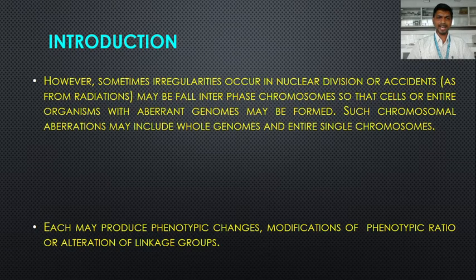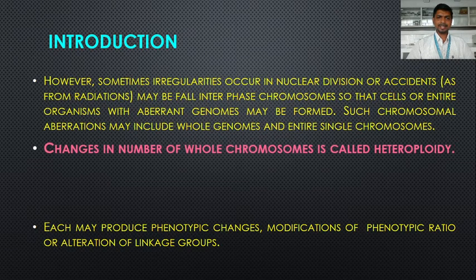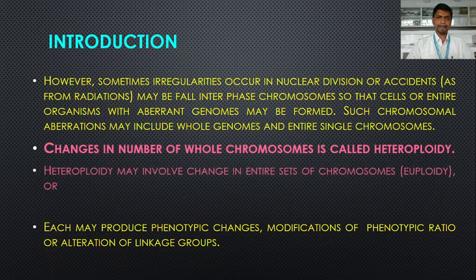So what are these abnormalities? A change in the number of whole chromosomes is called heteroploidy. Okay, so here we are going to study ploidy. Suppose a change in the number of whole chromosomes has occurred, it is called heteroploidy. This change may involve a change in an entire set of chromosomes. So heteroploidy is further divided into two types, euploidy and aneuploidy.